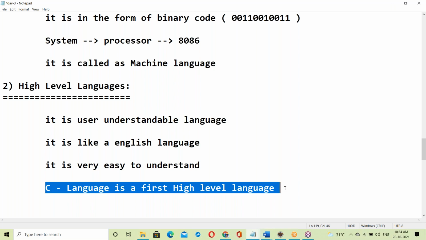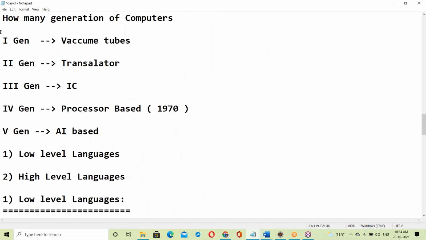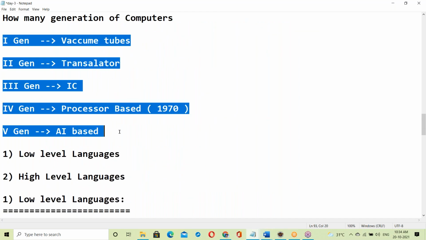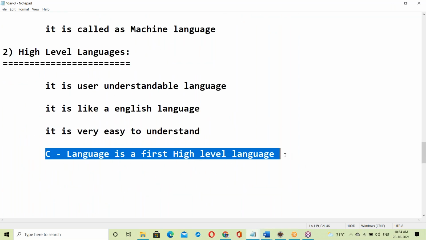Generation of languages we'll discuss next. In languages also we have generations, just like generation of computers. These are the generations of computers, and these are the generations of languages.